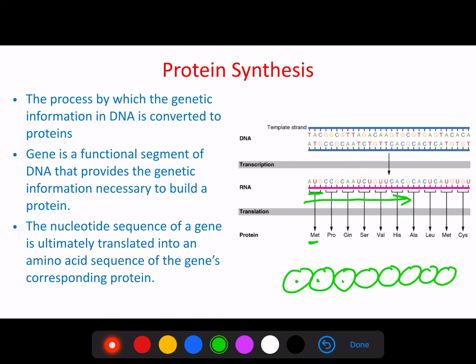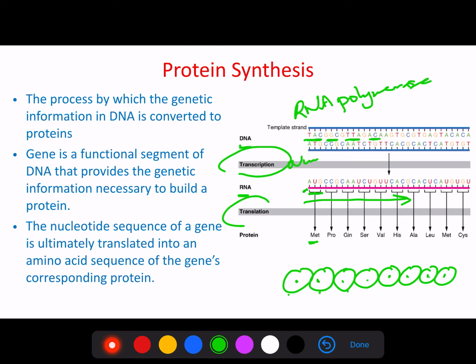So the sequence of these amino acids comes based on the sequence of the nucleotides in the DNA. Not directly, but through the messenger RNA with the aid of the ribosome that converted these triplets into amino acids. That is simply the protein synthesis. You need to understand that we have a DNA, we have RNA, we have RNA polymerase. You need to understand also that we have transcription happening in the nucleus, we have translation happening in the cytoplasm, and we have the ribosomes in the cytoplasm converting the mRNA into amino acids.